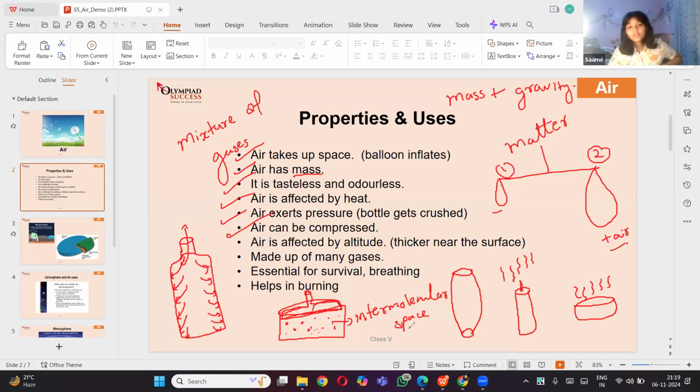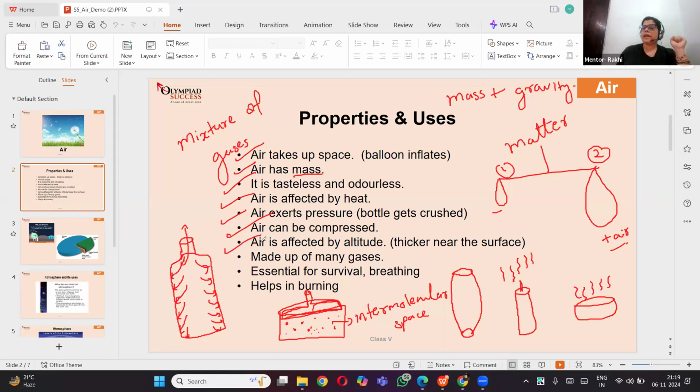So here I want to convert gas into liquid, so I have to decrease the intermolecular space. In that case, I have to pressurize the air. If I pressurize the air, the molecules of the gas try to come close to each other, right? And hence they will liquefy. So air can be compressed.